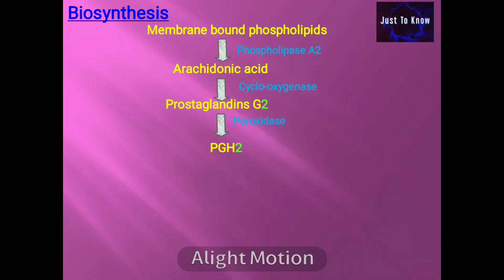From prostaglandin H2, prostacyclin is formed by the enzyme prostacyclin synthase and thromboxane A2 is formed by the enzyme thromboxane synthase.